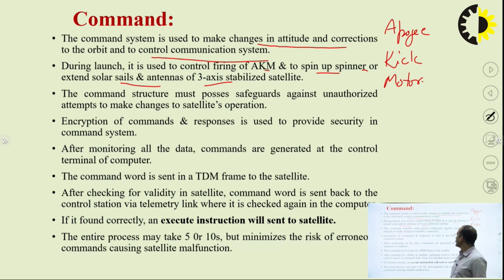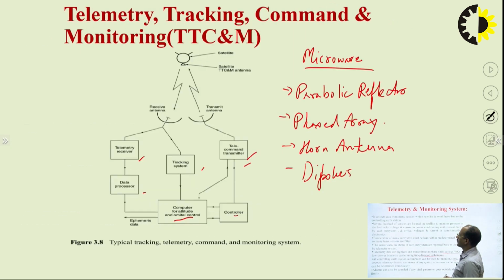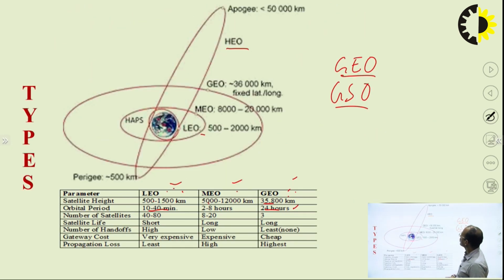So what is the meaning of this apogee kick motor or AKM? Actually, when your satellite is rotating in the orbit, this is the earth, one point is nearby the earth and another one is up in the distant point. These are known as, as I told you, you can see here, apogee point and perigee point.